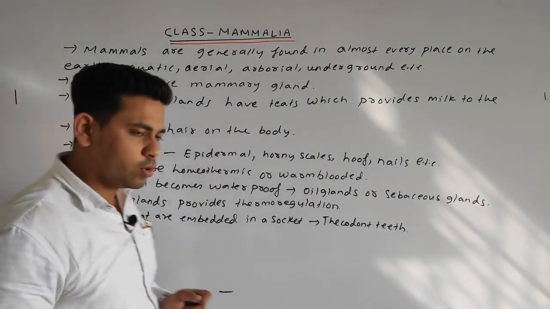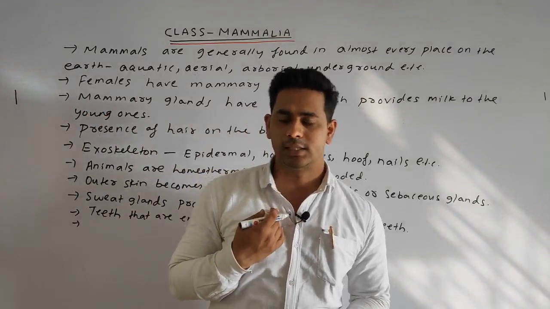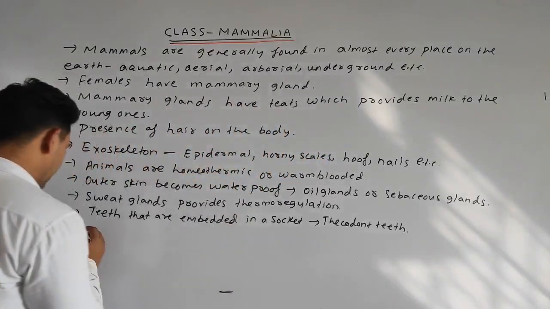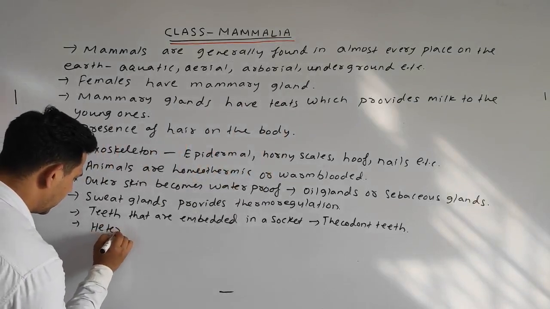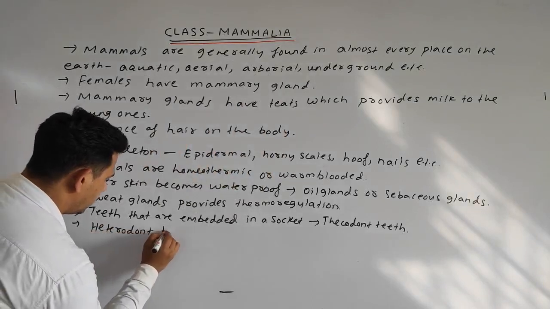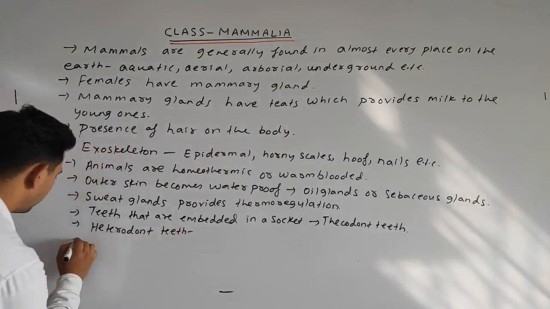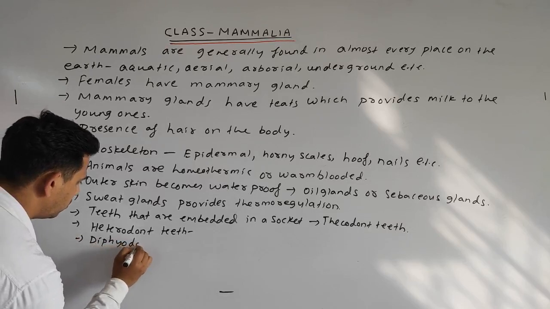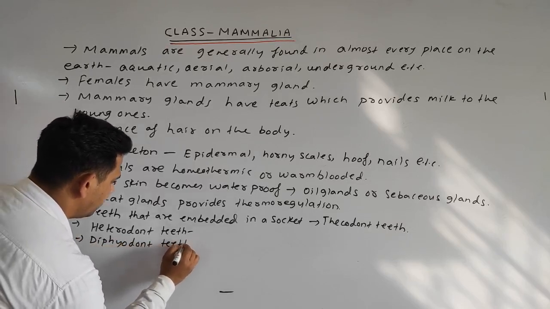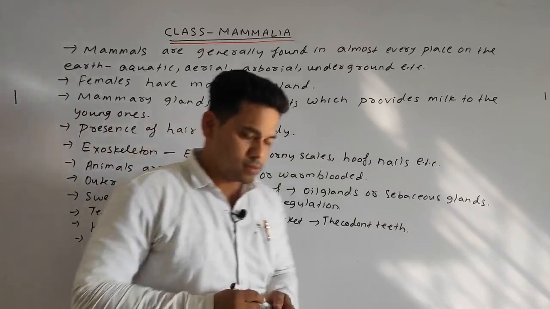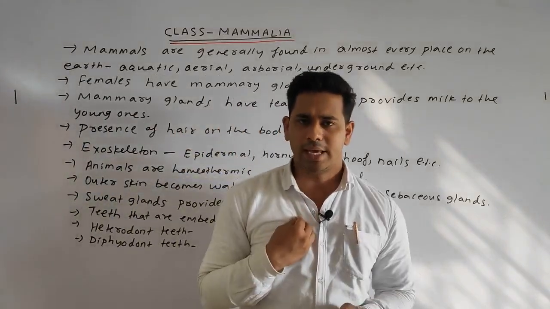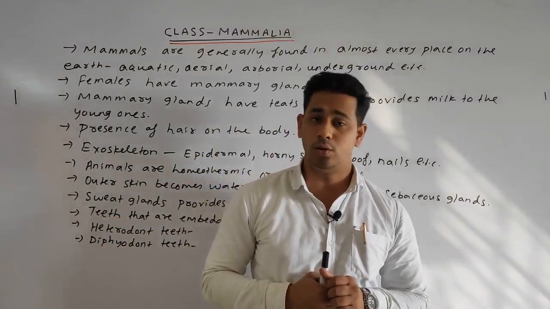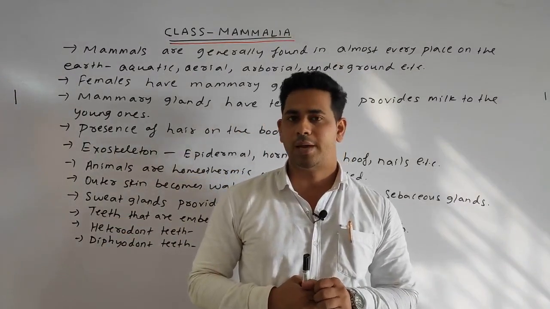Next point, some more types of teeth are also present. In our case we have the heterodont teeth and the diphyodont teeth. First I will write them down, then I will tell you. Heterodont teeth, and another one I told you, the diphyodont teeth. Students, in our case, do we have the same type of teeth? No. We basically have four types of teeth.